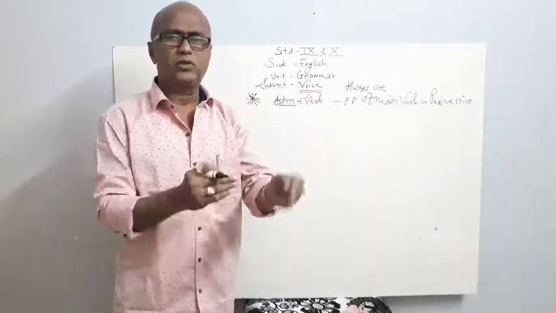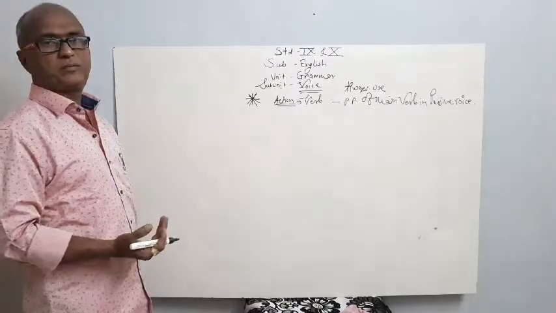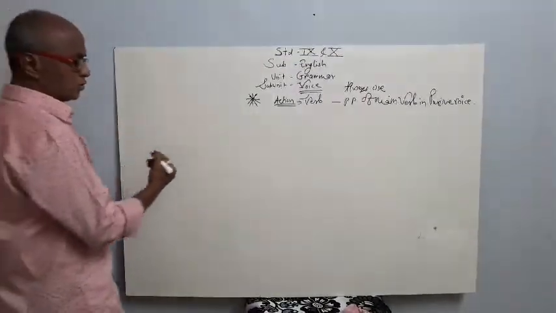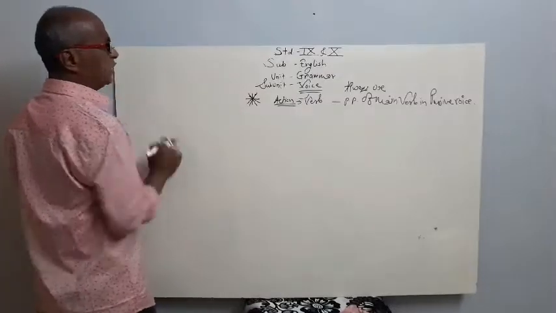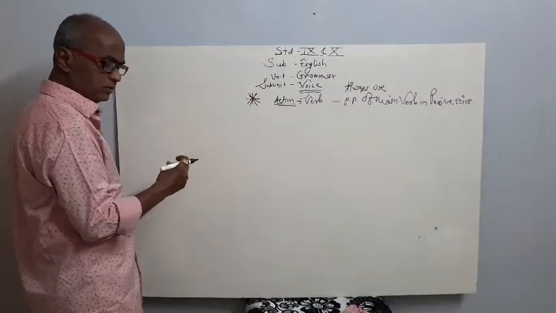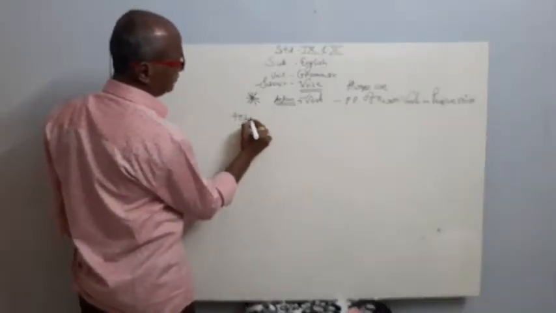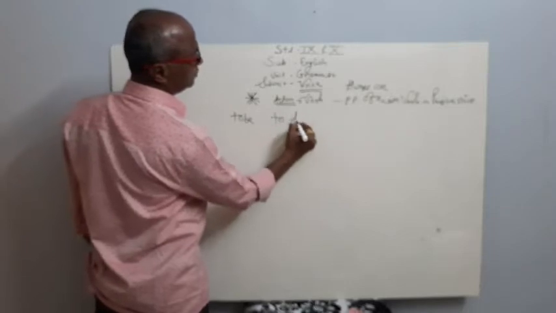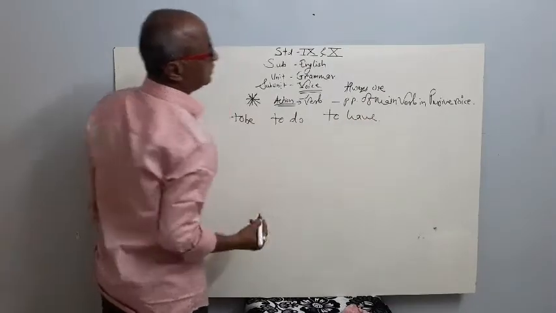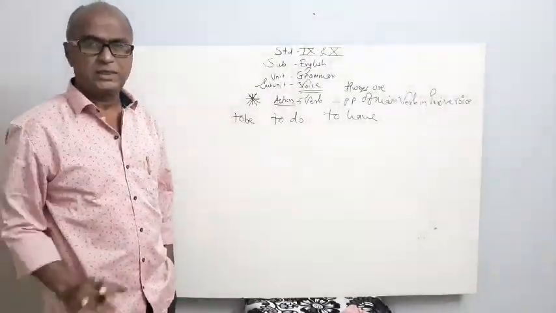Another important thing about the verb, the other type of verb, is the helping verb. We have to use the helping verb in the passive voice. You know, mainly to be, to do, to have are the helping verbs we mainly use.